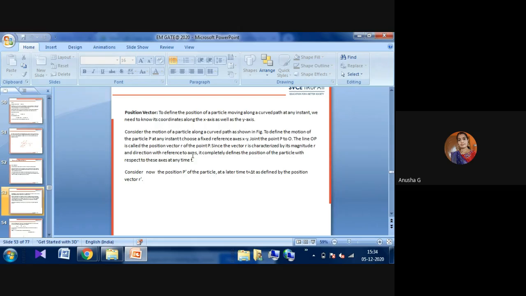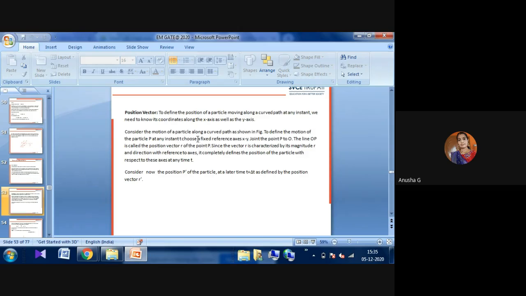The position vector is what we observe here, to define the position of the particle moving along a curvilinear path at any instant. Whenever we throw a stone, it will not go in exactly the x direction or exactly the y direction. There will be some curve, due to the gravitational force, so it will be in the form of curvilinear motion.